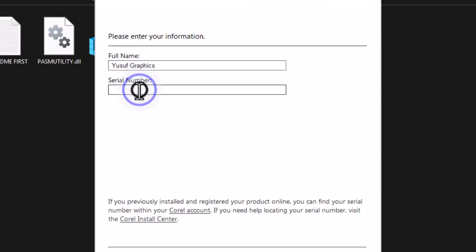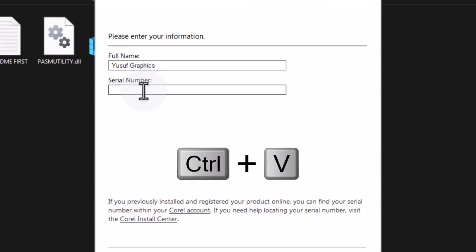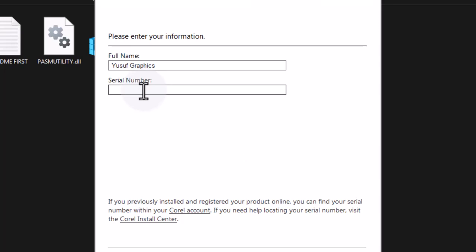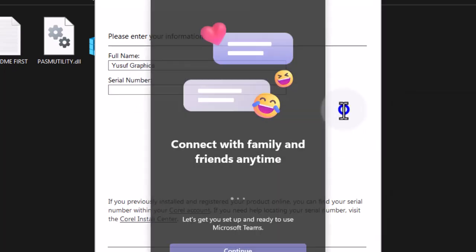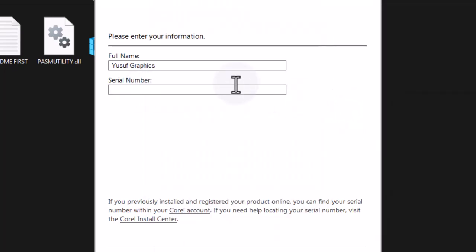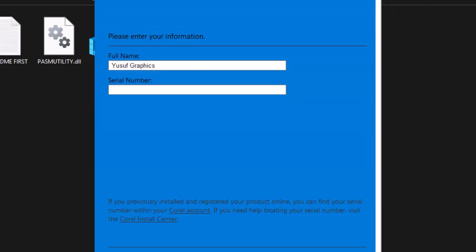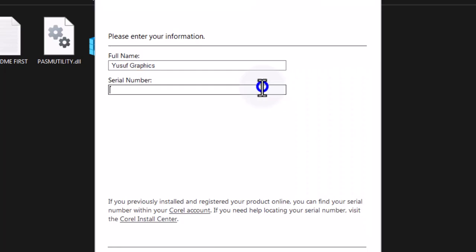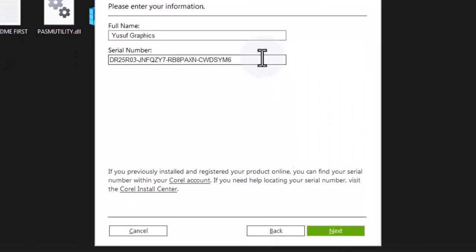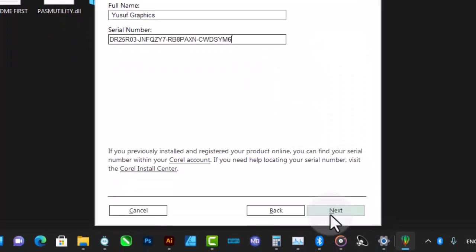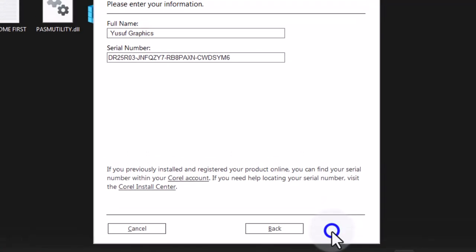So you right click and paste. You can just press Ctrl V. So you click on next.